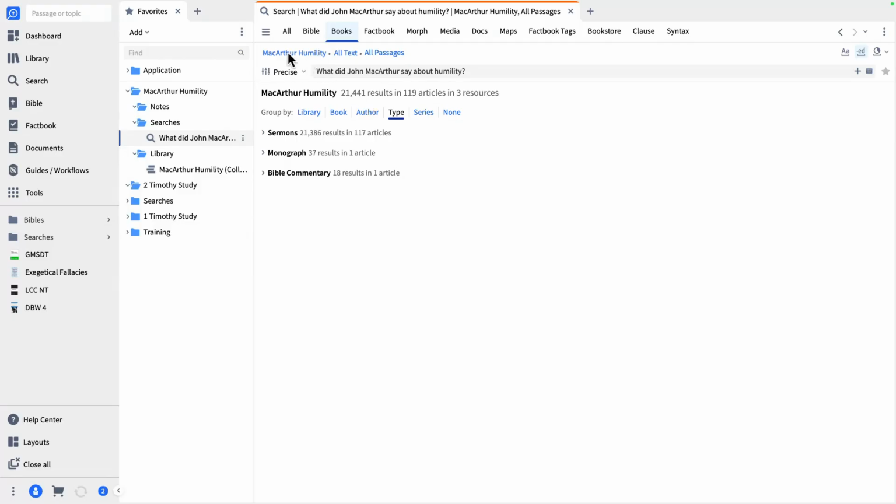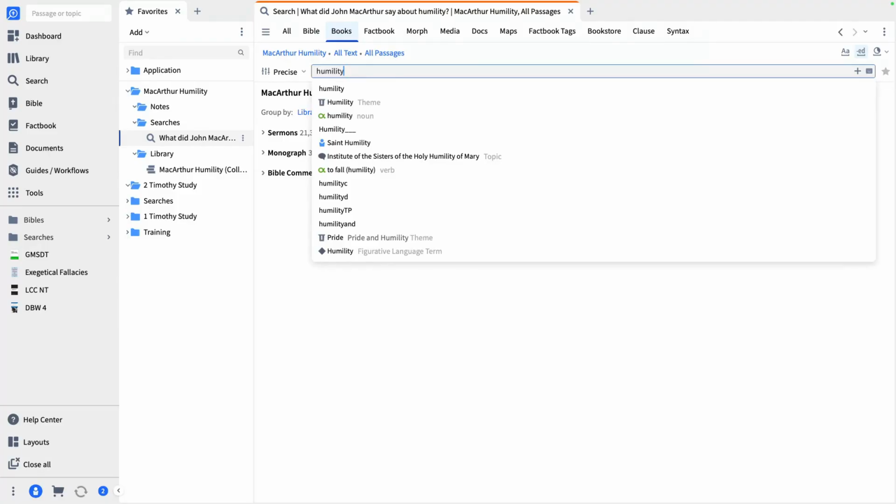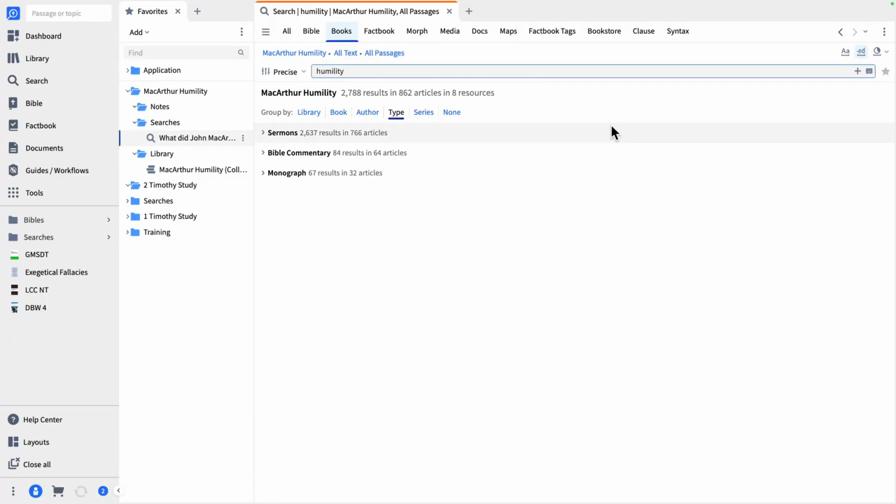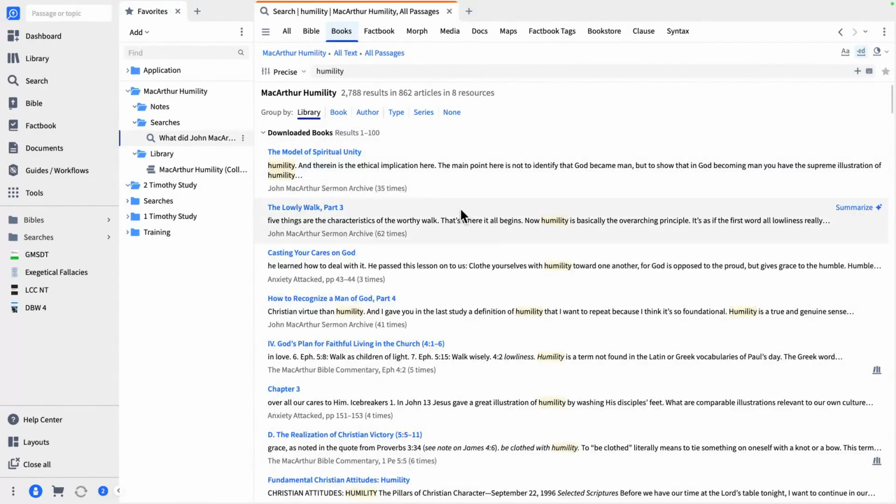We're still looking in the same spot, MacArthur Humility, but we're going to do a precise search, and I'm just going to enter the term humility, because now it's going to tell me anything that has to do with humility, not just what John MacArthur said about it, but anything that comes up with humility in the MacArthur books. So there's humility. I'm going to choose it here from my menu, hit return, and look at that, we've got 2,788 results. I'm just going to click here, and there's all my results.